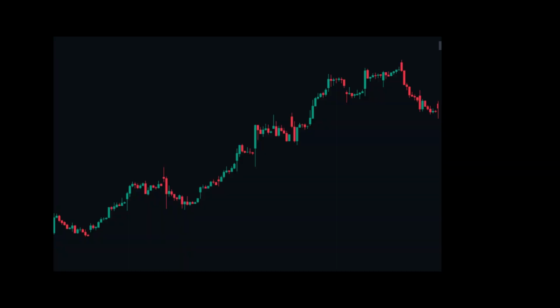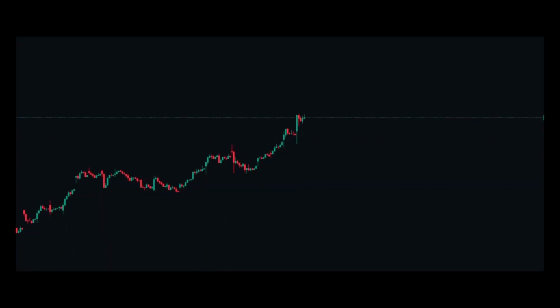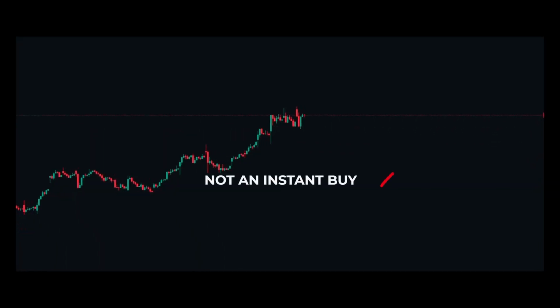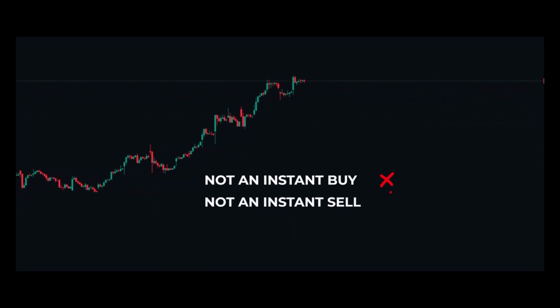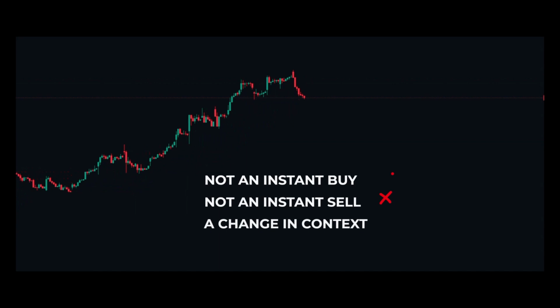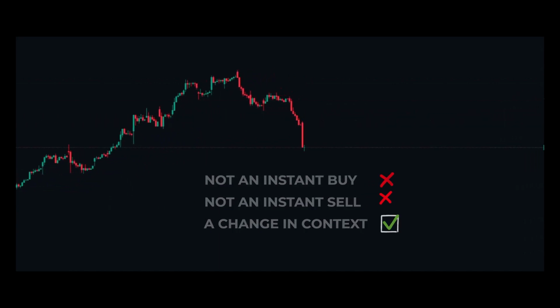Let's see it on a real chart. Notice the healthy trend. Everything looks normal until this swing. Price breaks the previous structure. That's the first warning, not the final confirmation. Many beginners see one break of structure and immediately assume the trend has reversed. That's a mistake. A break of structure is information, not a trading signal by itself.